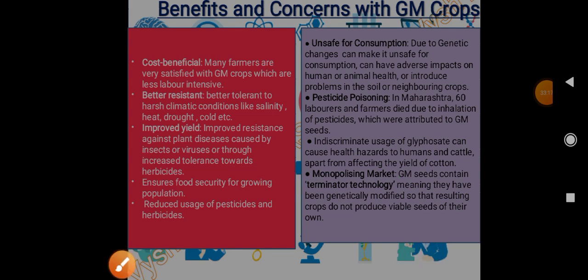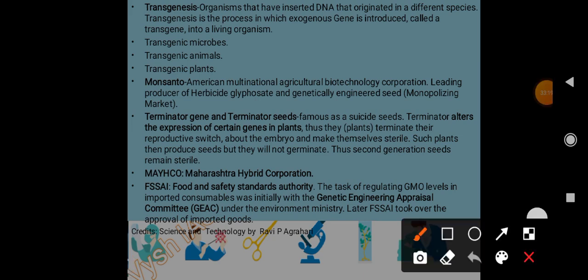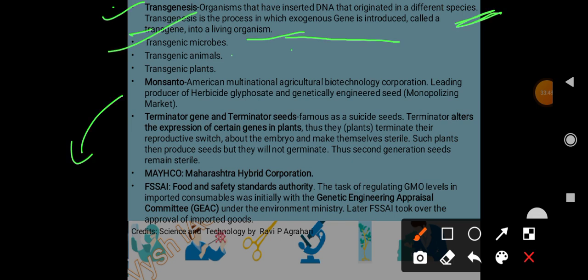Okay, here. So transgenesis, organisms that have inserted DNA, okay, the organism into which foreign DNA has been inserted, okay, that originated from different species. That's why transgenesis. We have seen transgenic bacteria some slides ago. Okay, so transgenesis is the process in which exogenous gene called a transgene is introduced into a living organism. And we have transgenic microbes, we have transgenic animals, we have transgenic plants, right?